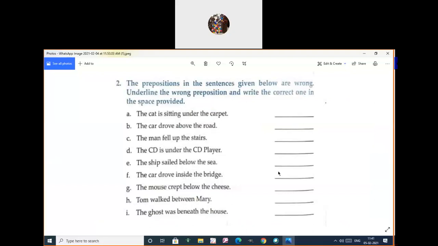The prepositions in the sentences given below are wrong. Underline the wrong preposition and write the correct one in the space provided. See the first one: The cat is sitting. So first we will mark the preposition there. Okay, children?